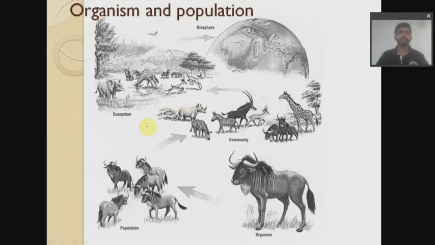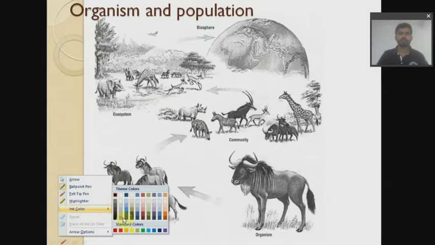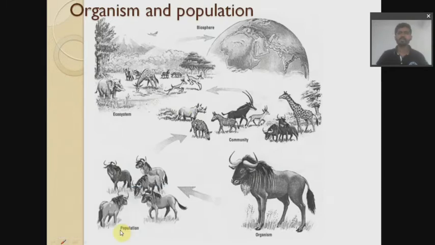In case of organism and populations, if we consider the organisms, this is a species, and a group of species are called organisms, and we'll have different species.